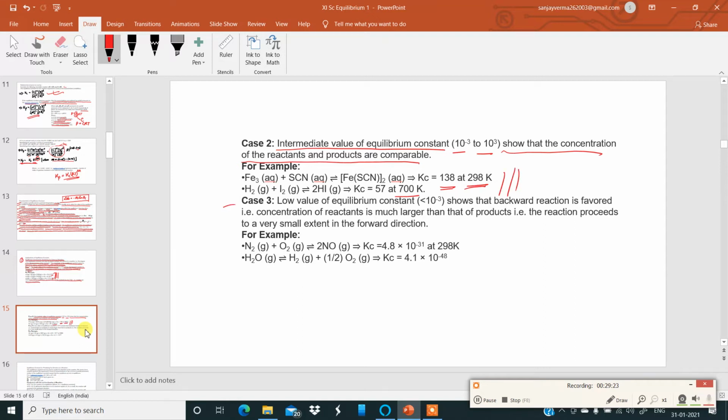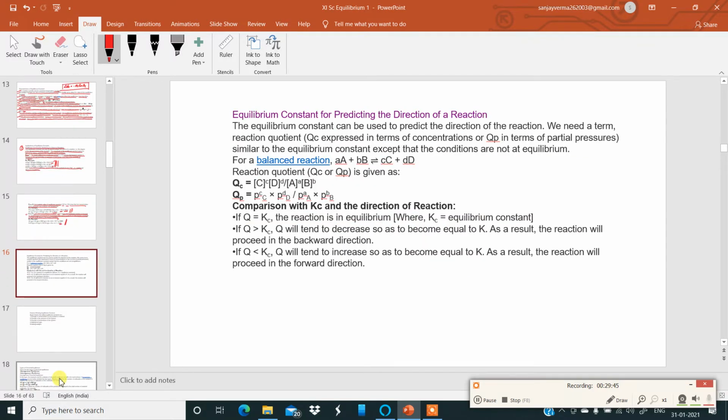Okay. Case 3. Low value of equilibrium constant, less than 10 to the power of minus 3, shows that the backward reaction is favored. That is, concentration of reactant is much larger than that of the product. That is, the reaction proceeds to a very small extent in the forward direction. Example is over here, in negative powers. Okay, so these are the three cases which you need to understand.